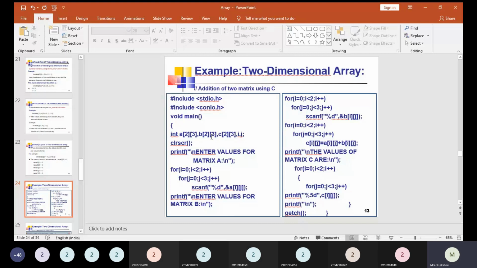Finally, we need to display the values stored in the C matrix. In order to display the values, again we use looping statements, two loops again, and to show the output we use printf statements, giving the \n. Then on the next line we will get the data which was calculated and added at last.